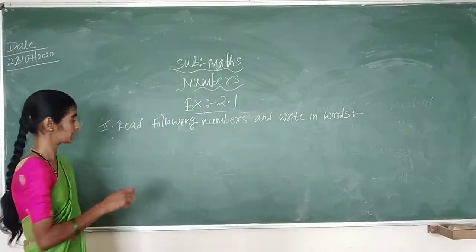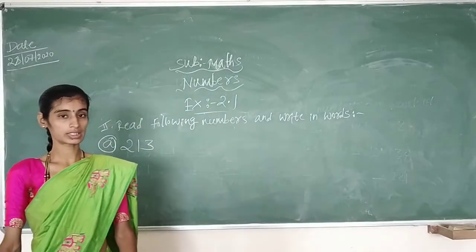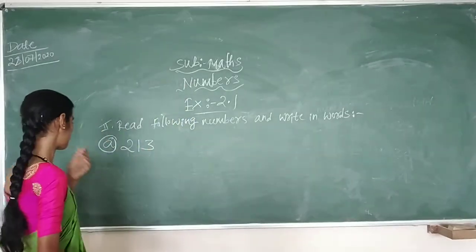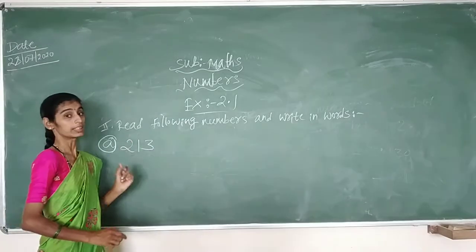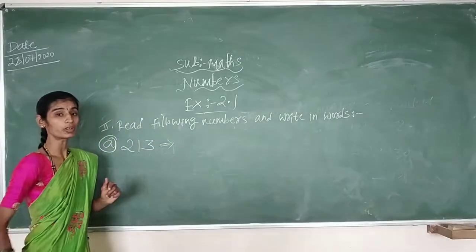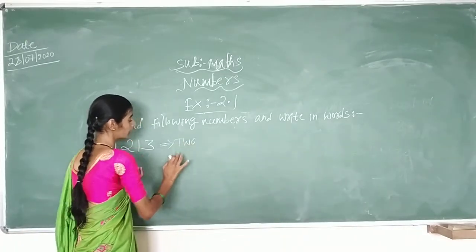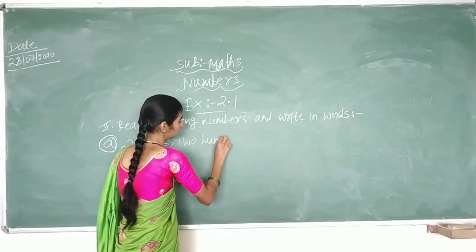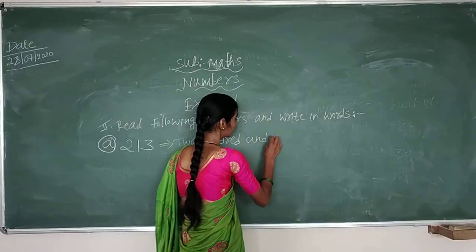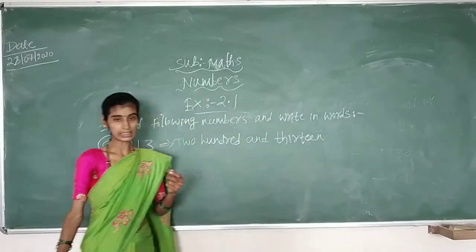Okay. In that, A question is 230. So I hope children, all of you can read this number. What is this number? It is 230. The same you have to write in words. What you have to do? Start writing in words. So what is the number, children? It is 2, TWO, 200, HUNDRED, and 30, THIRTEEN. Easy, no children? Yes.